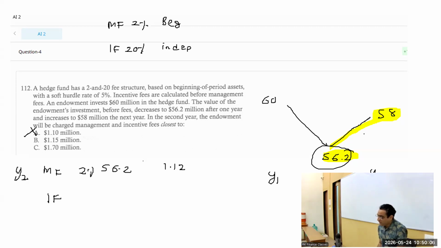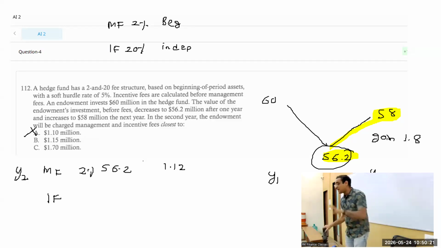Okay, now coming to the incentive fee. There is a gain of 1.8, 58 minus 56.2. Now, how many understood that this was a loss reversal gain? It never crossed 60 again. So 60 went down to 56, a loss of 4. And now 56 to 58, a gain of 2. But we are not above 60 as of now.